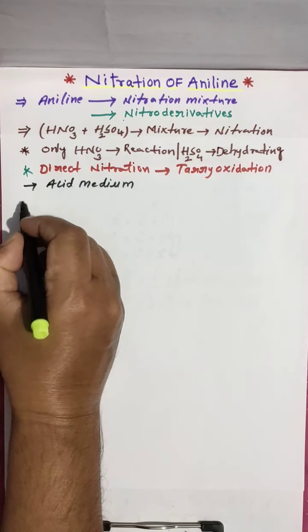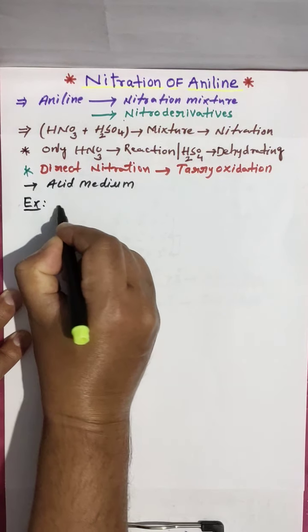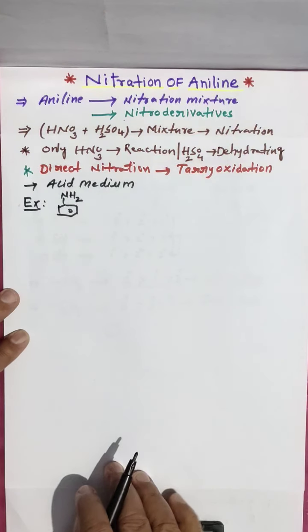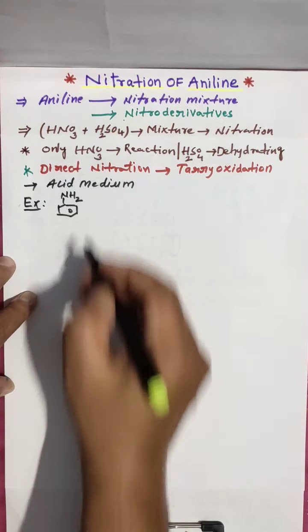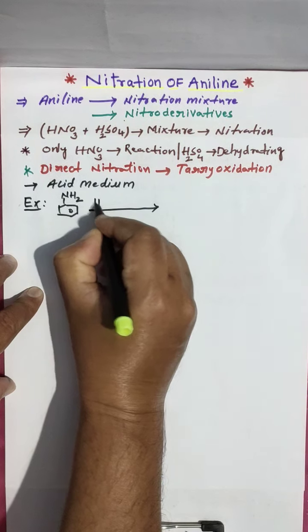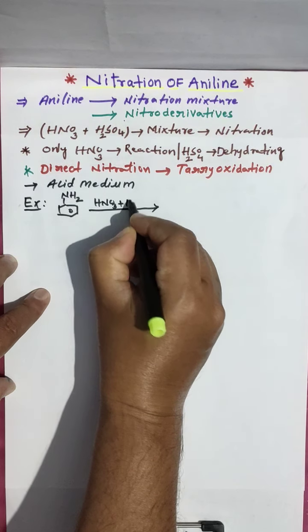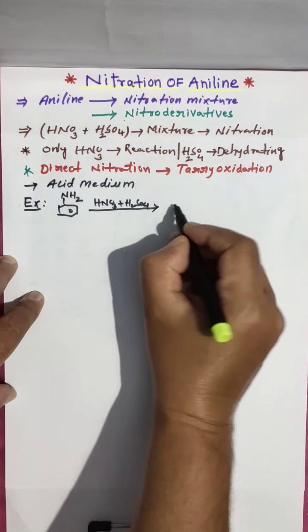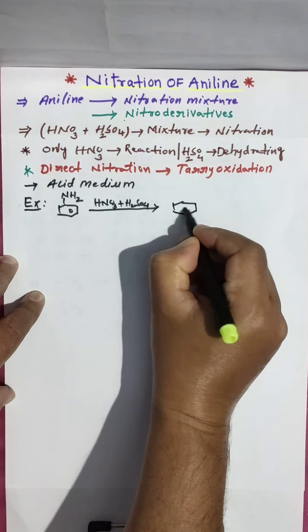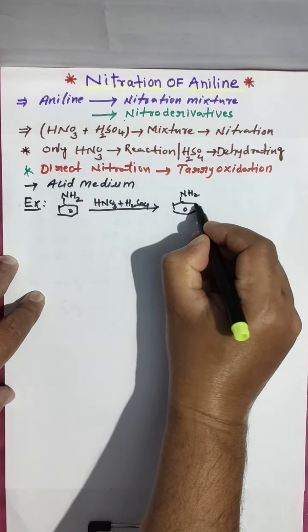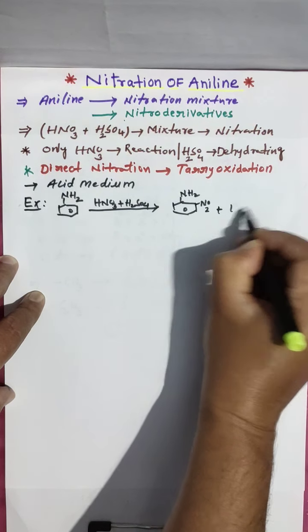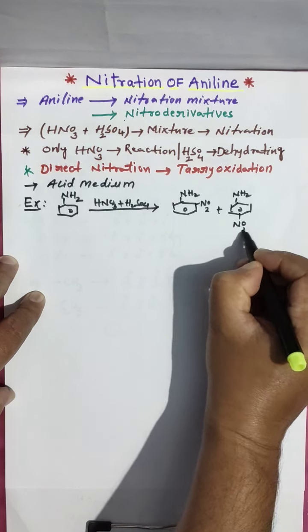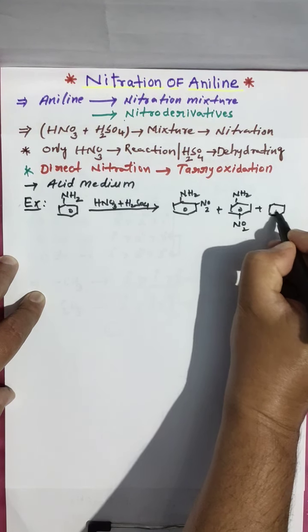Let me go for an example. When aminobenzene or aniline reacts with nitration mixture, HNO3 plus H2SO4, you get the products: ortho product, para product and meta product.